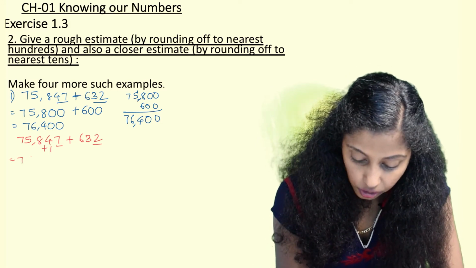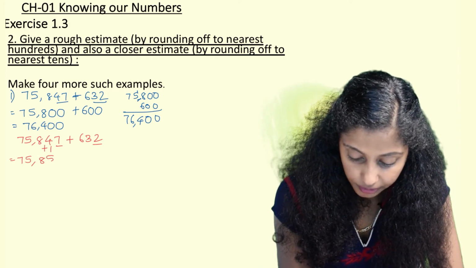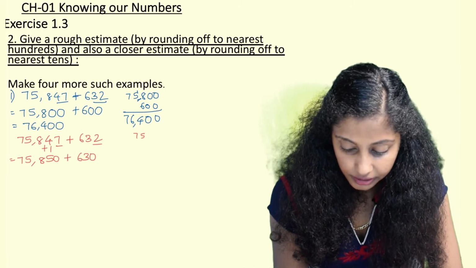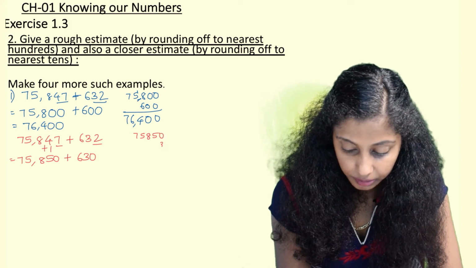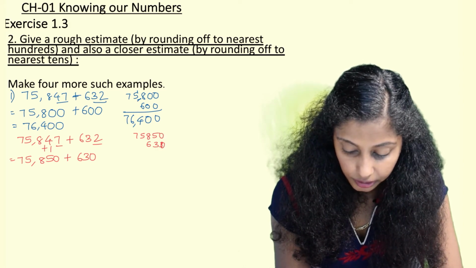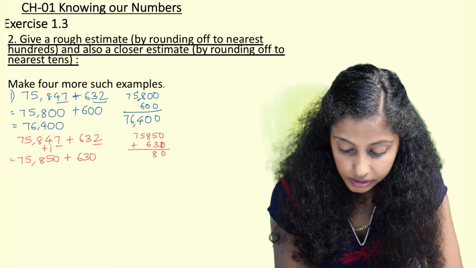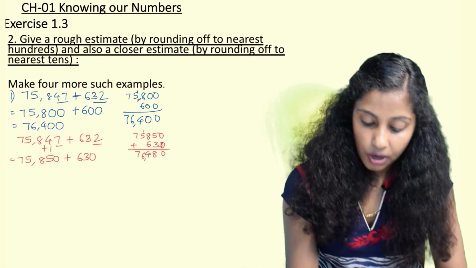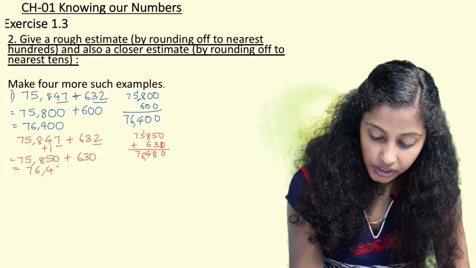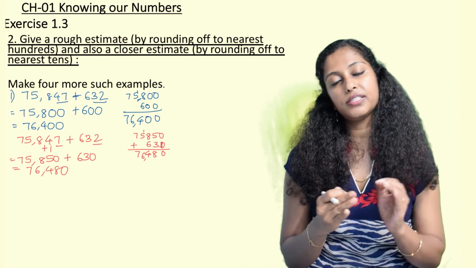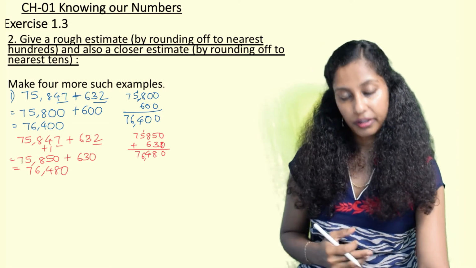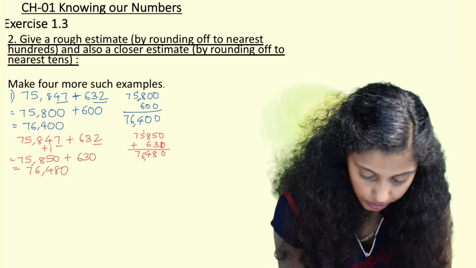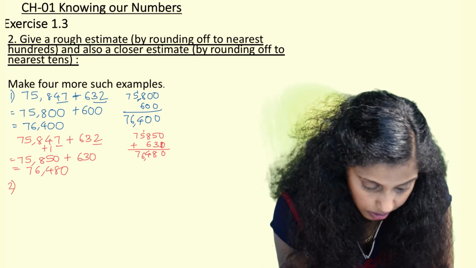So here when we solve this, 75,850 plus 630. Now when we add this, 75,850 plus 630, so what we get is 76,480. So now when we compare the answers, we see it is more or less somewhere in the same range. Now we do another sum, second question we do a subtraction sum. Here we write